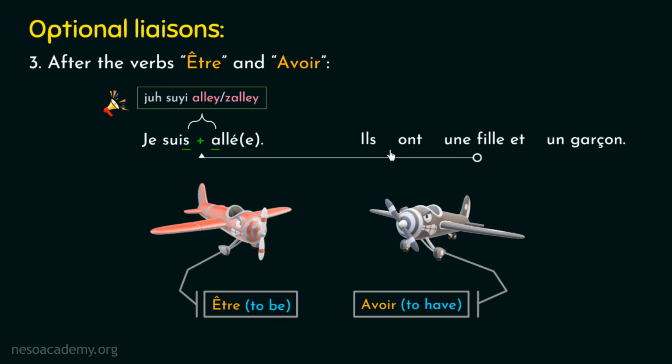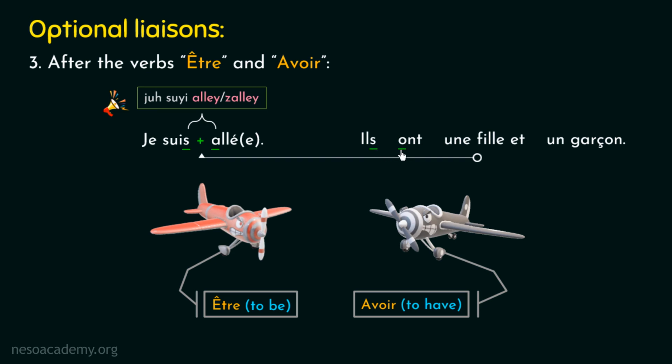Now kindly pay attention to the pronunciation of this French word. In French, this word is pronounced as il. Listen to it very carefully. It is il. So from the pronunciation, we can clearly observe that this word is ending with a silent consonant, right? Now look at this French word. This word is beginning with the letter O, and we already know that O is a vowel, right? So here we can observe that the conditions of the liaison are satisfied, hence the liaison can be applicable here.